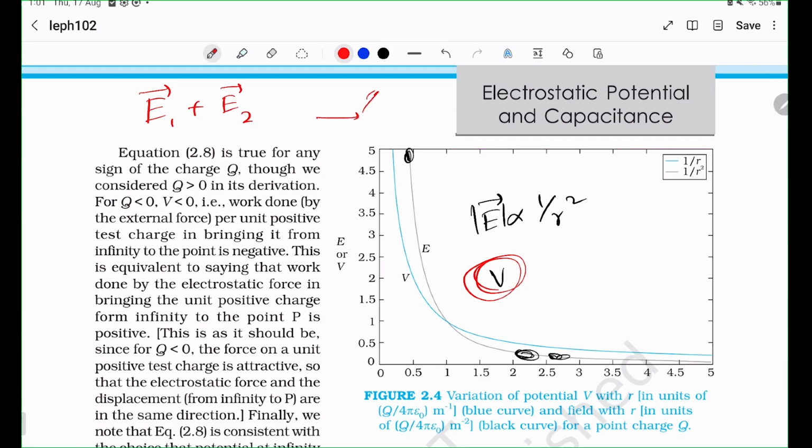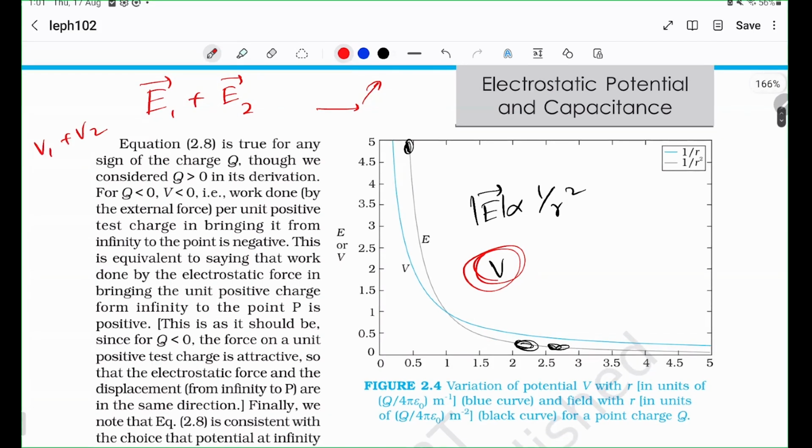The vector addition is much more complicated than simply a scalar addition. This is simply adding the two numbers. But here it's not simply adding, you need to take in the directions as well. So the point is vector addition is far harder. So we prefer to deal with potentials. The reason potentials were even thought of is because they are scalars. So I want you guys to remember that.